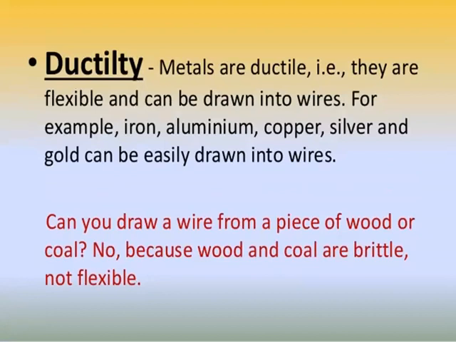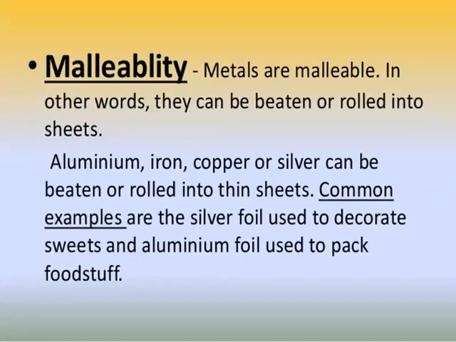Metals are ductile. That is, they are flexible and can be drawn into wires. For example, iron, aluminium, copper, silver, and gold can be easily drawn into wires. Can you draw a wire from a piece of wood or coal? No, because coal and wood are brittle, not flexible.